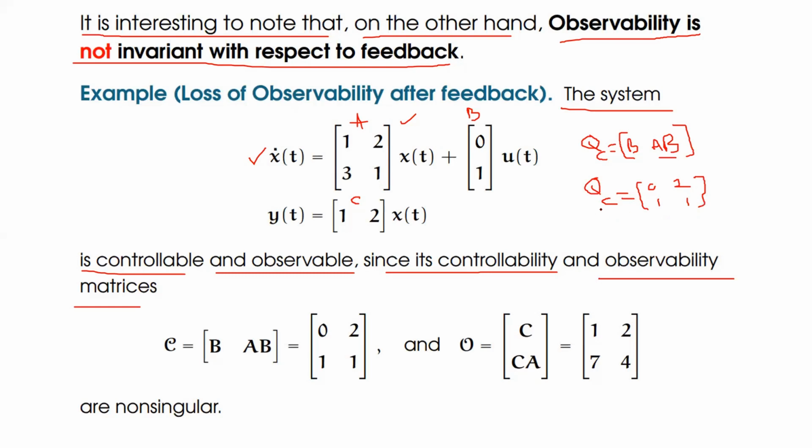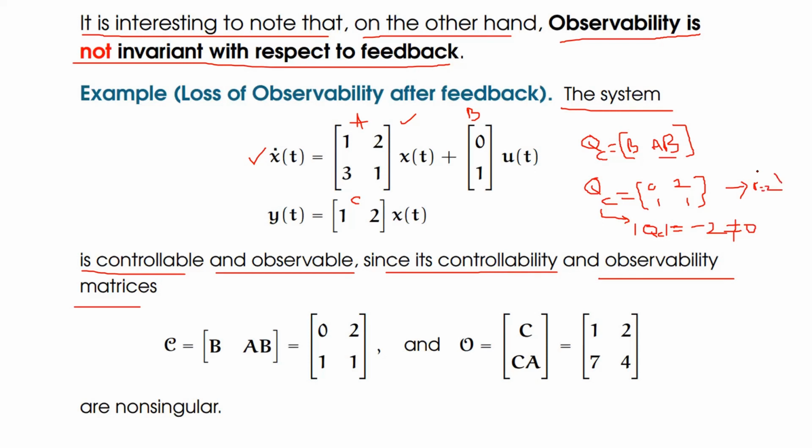Now find the rank of this matrix. To find its rank, we need to find the determinant of this composite matrix QC. If the determinant of QC is not equal to 0, then its rank is 2 and it is equal to the order of the system, then the system is said to be controllable. What is the determinant of this matrix? It should be 0 into 1 minus 1 into 2. It gives minus 2, which is not equal to 0. Therefore, its rank should be 2.